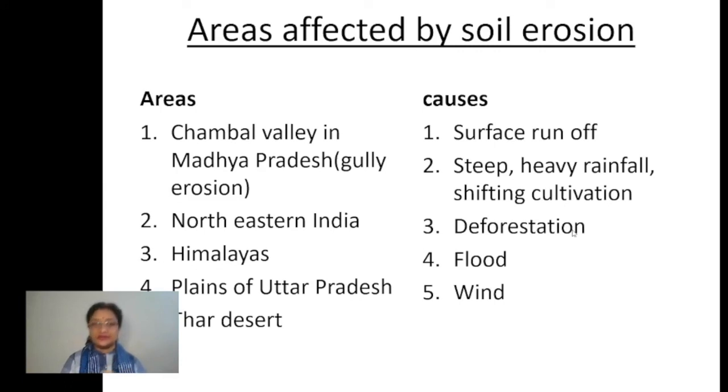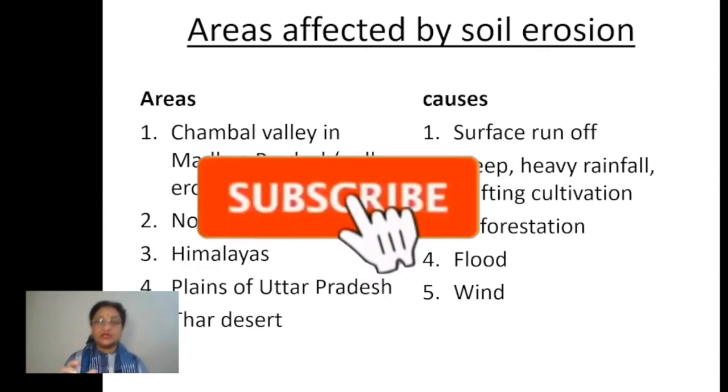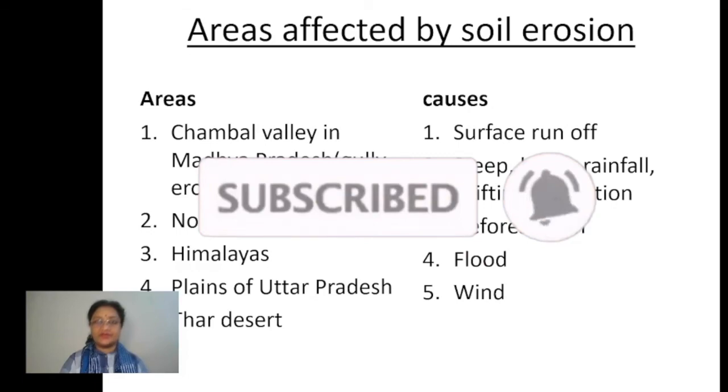Now the next is wind. Wind works most actively in the desert areas, where the soil is sandy and loose, with loose particles that can easily be carried away by a strong wind. So the Thar desert especially faces erosion done by the wind. These are the different causes behind the areas in India where soil erosion is seen the most.